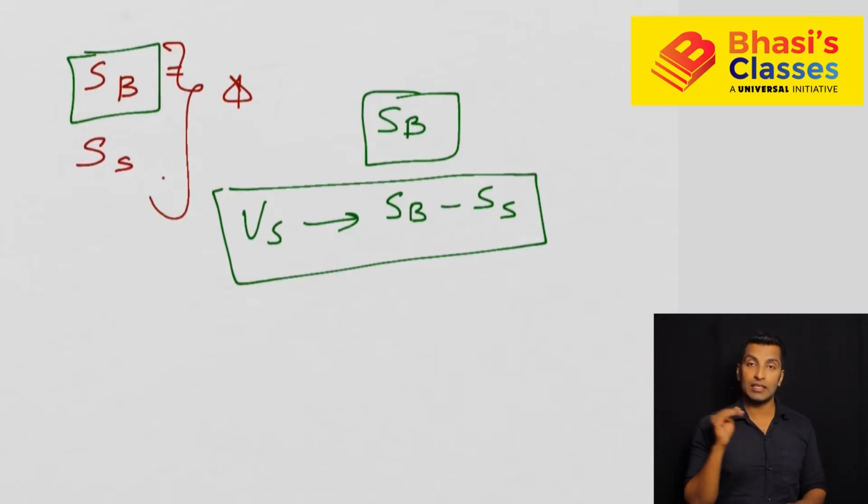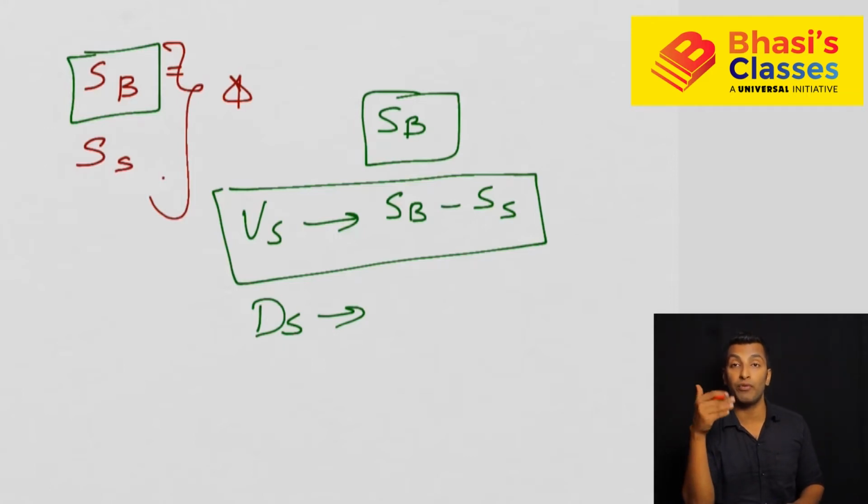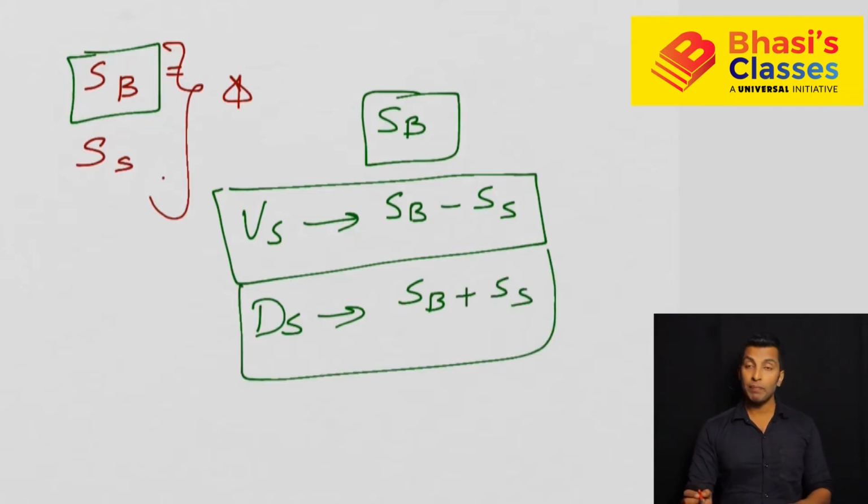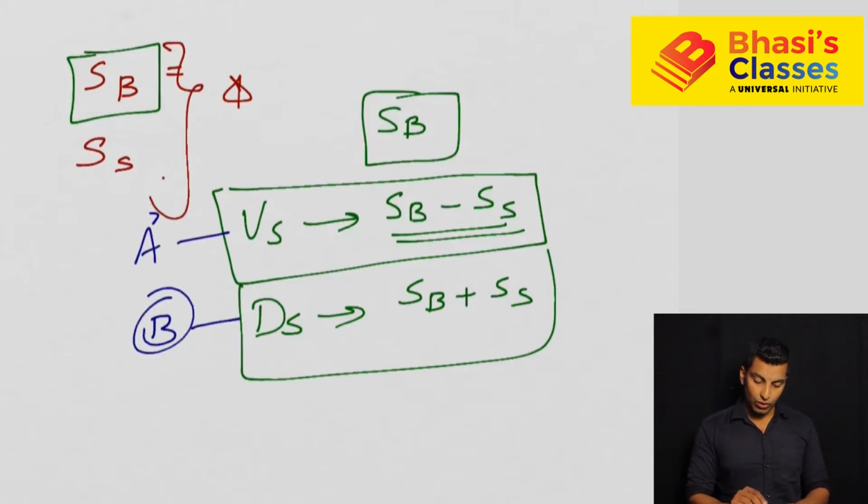When you are moving along with the stream, when you are going downstream, your speed will increase again because of the influence of the stream. So here it is speed of the boat plus speed of the stream. These are the 2 points. Upstream speed is speed of the boat minus speed of the stream. Downstream speed is speed of the boat plus speed of the stream. Now if you mark the upstream speed as A and the downstream speed as B.